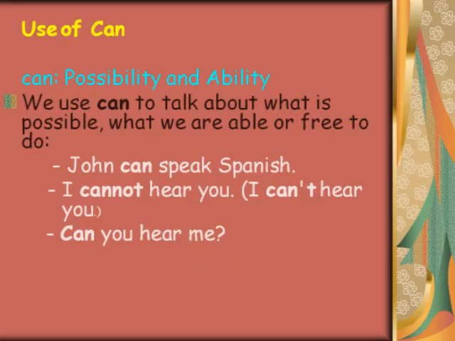Use of can. Using can for possibility and ability. We use can to talk about what is possible, what we are able or free to do. For example, John can speak Spanish. I cannot hear you, or I can't hear you. Can you hear me?